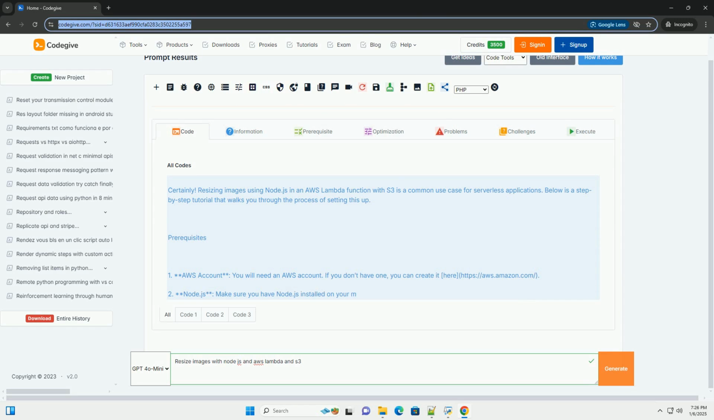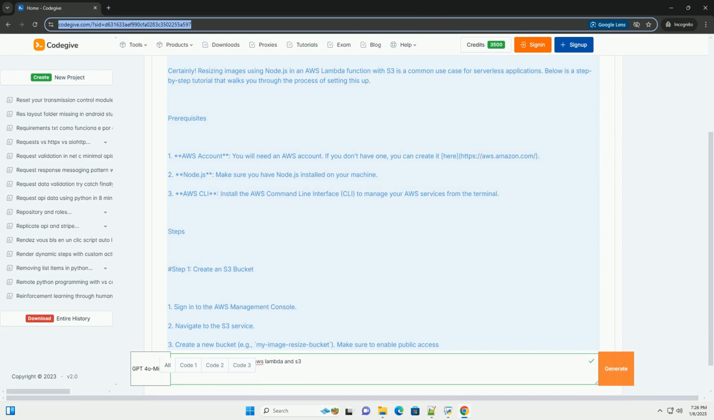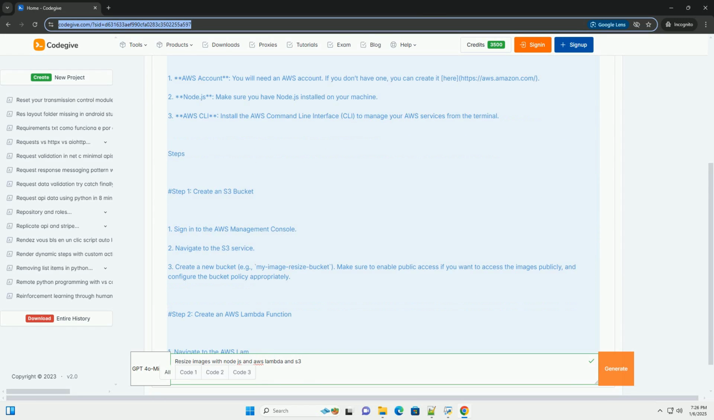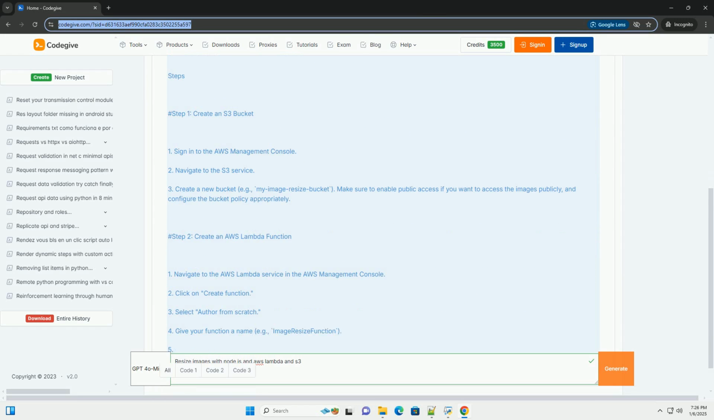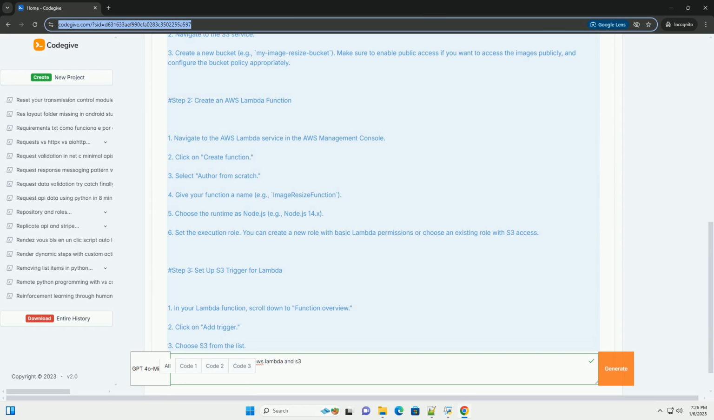Certainly. Resizing images using Node.js in an AWS Lambda function with S3 is a common use case for serverless applications. Below is a step-by-step tutorial that walks you through the process of setting this up.